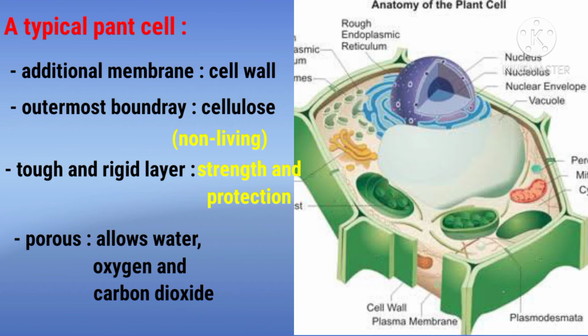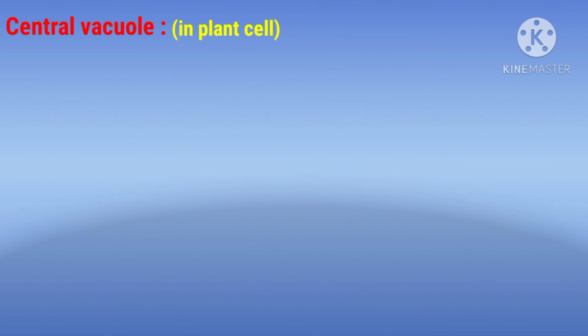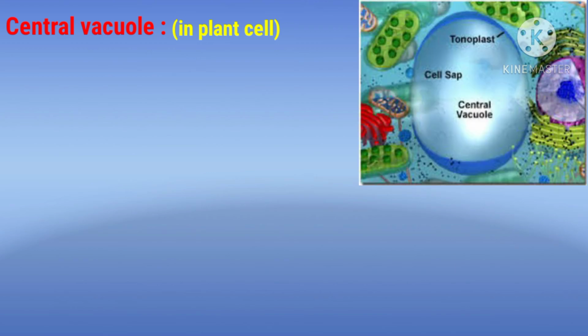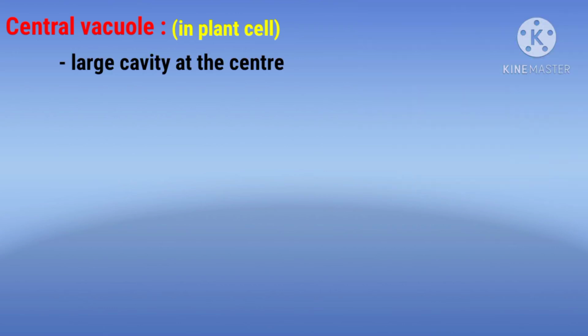Apart from the organelles that we learnt earlier, like mitochondria, ribosomes, and nucleus, the plant cell has some unique organelles that distinguish it from the animal cell. Central vacuole. In the center, it has a large cavity called the central vacuole.